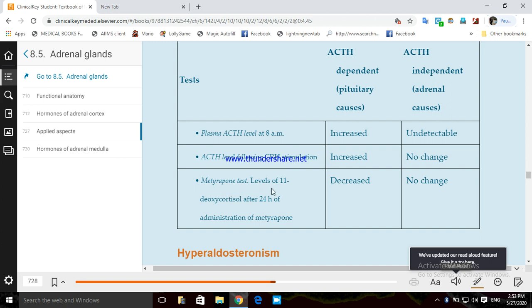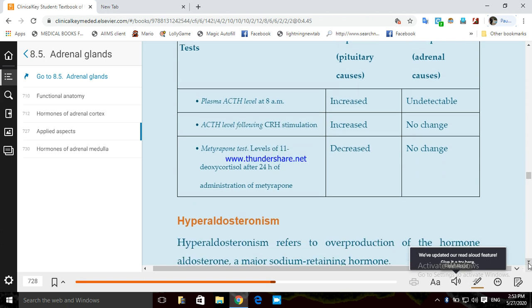Metyrapone test, level of 11-deoxycortisol after 24 hours. If it is decreased, that means it is ACTH dependent or a pituitary cause is there. And if there is no change, that means it is ACTH independent. No need to go into more detail on all this. These tests are not asked. Just you have to know something about it, what is decreased, what is increased. You don't have to go deep.